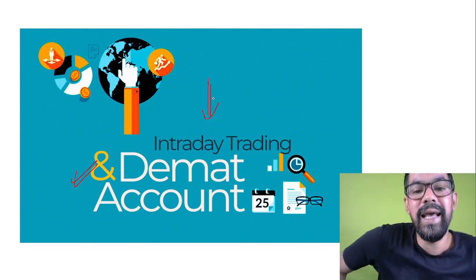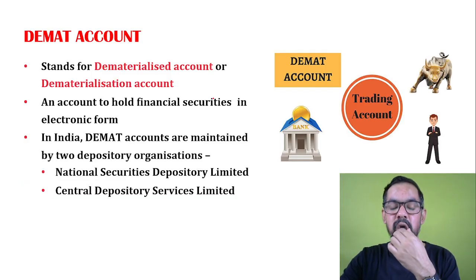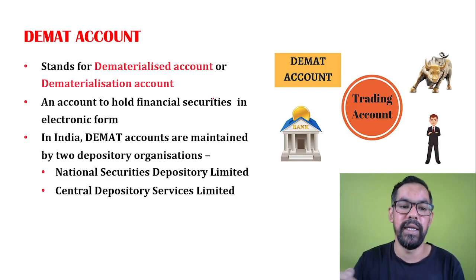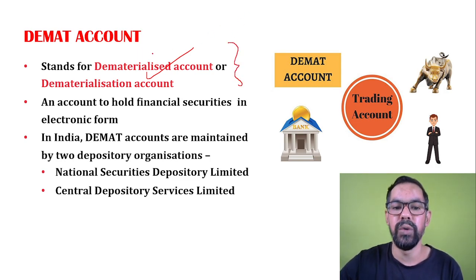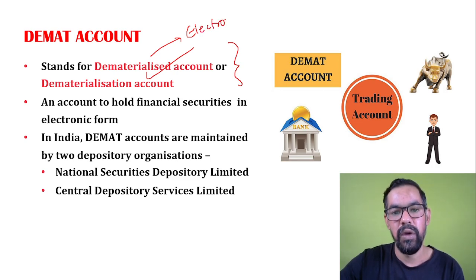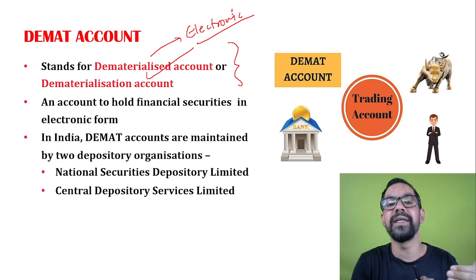With the help of a trading account, you buy and sell these securities. So we have two different accounts basically. Demat stands for dematerialization account, which means electronic form. So this is the account where you can hold shares in electronic manner.